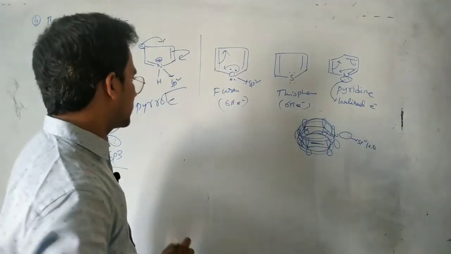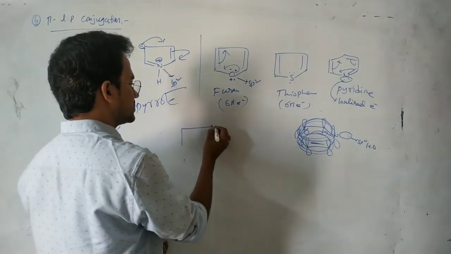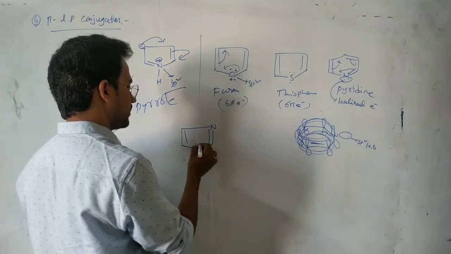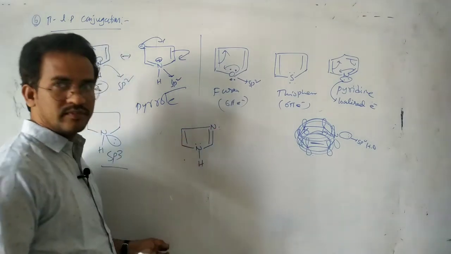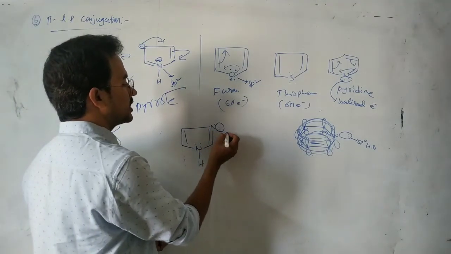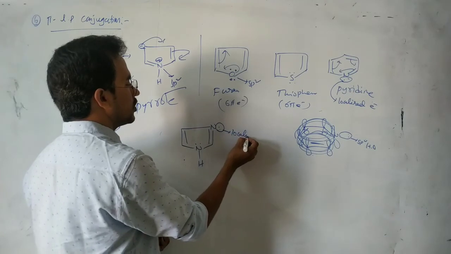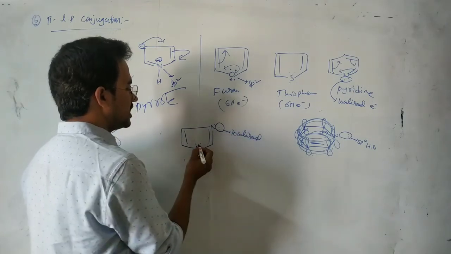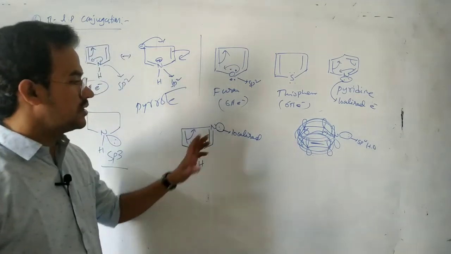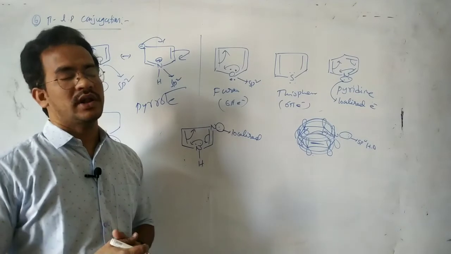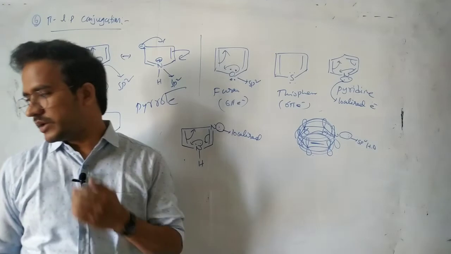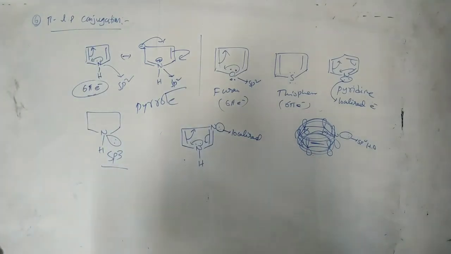Localized electrons. For suppose, see this one: this nitrogen has a pi bond, and this one is a lone pair. So there are 2 nitrogen atoms, but in this case, the non-bonding electrons on this nitrogen are localized, and these are delocalized. Here there is a pi conjugation. These electrons are localized, not involved in delocalization. Okay. So there is a pi lone pair conjugation.